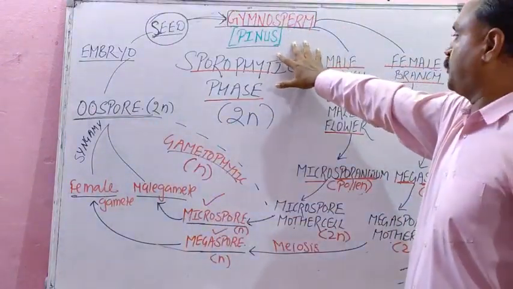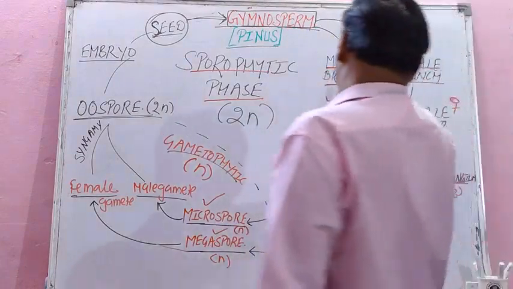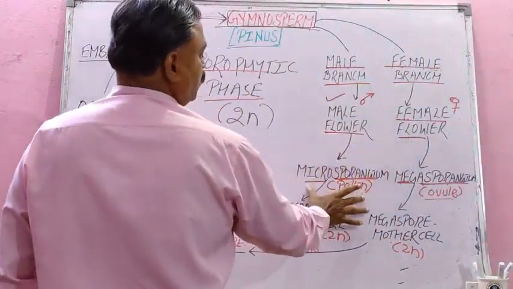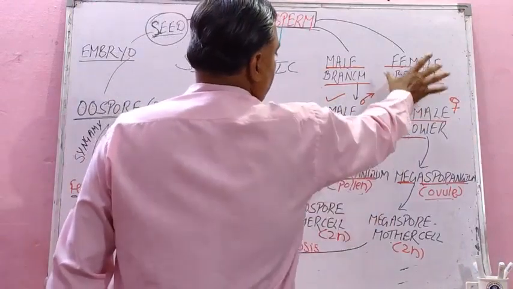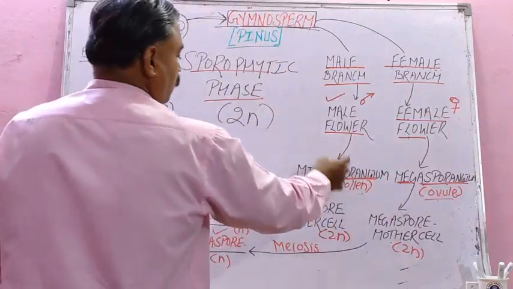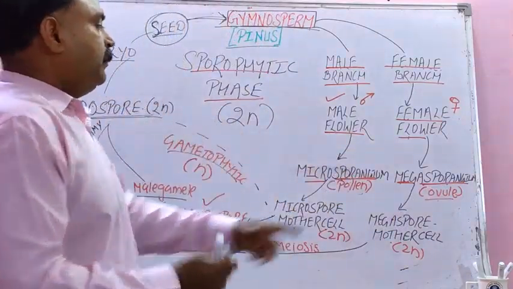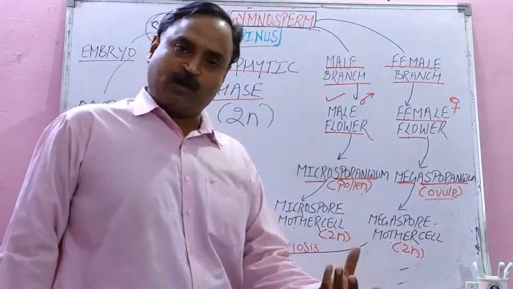Gymnosperm, in your course Pinaceae, the example, have male and female branches, and that male branch will have microsporangium, pollen, and female branch will have megasporangium, ovule. Microsporangium will have microspore mother cell, and megasporangium will have megaspore mother cell.